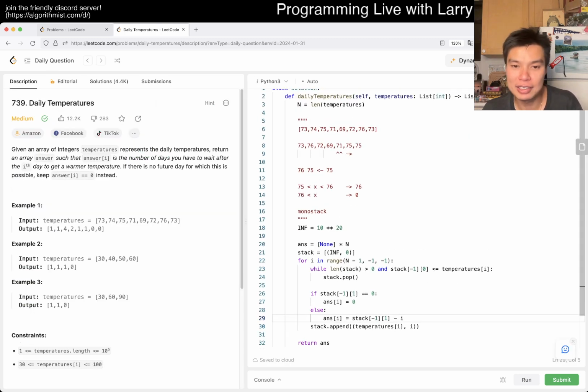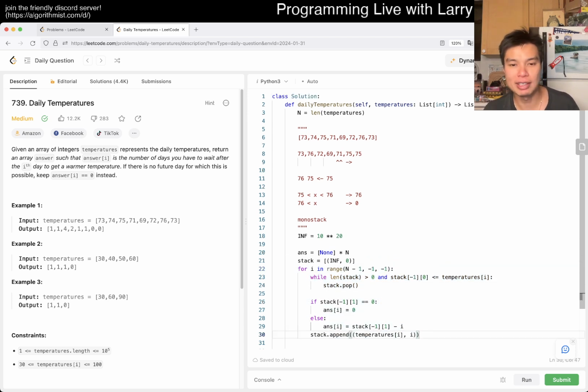But yeah, this is linear time. This is all O(1) amortized. Even though there's a while loop here, keep in mind that for each item that we get as part of the input, we only push and pop once. So that means that each item can only be pushed and popped once. So in total, it's going to be linear. So this is linear time, linear space, and that's what I have for this one.